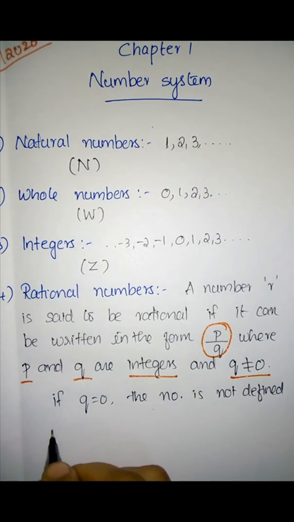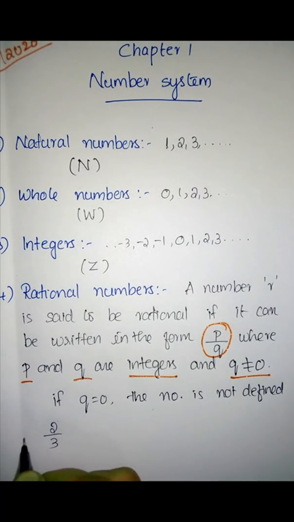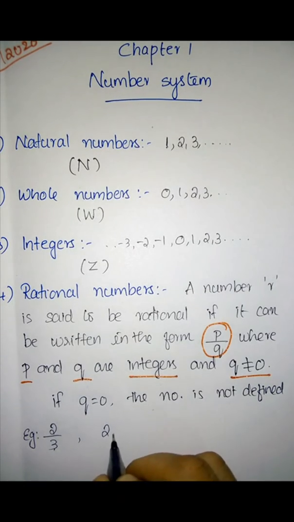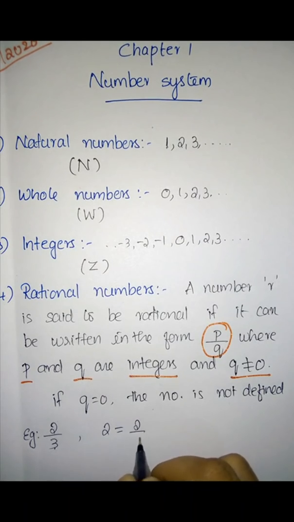For example, we can take 2 by 3. Is 2 by 3 a rational number? Yes. Why? 2 and 3 are integers and the denominator q is not equal to 0. Then is 2 a rational number? Yes. Why? 2 can be written as 2 by 1.